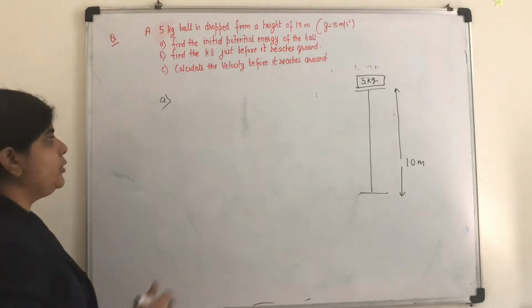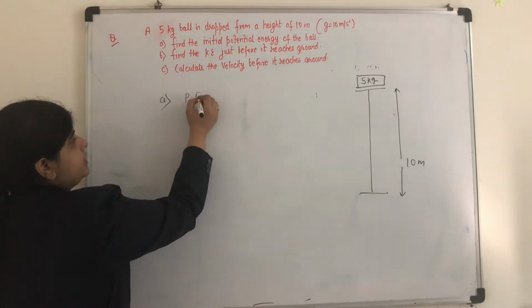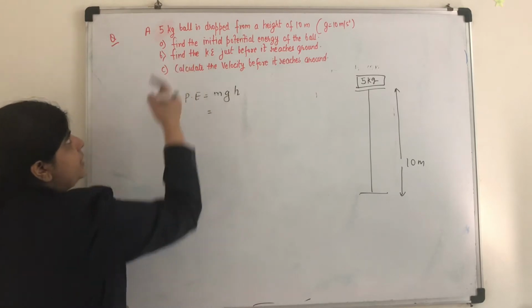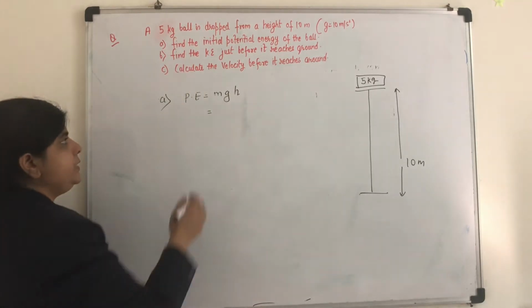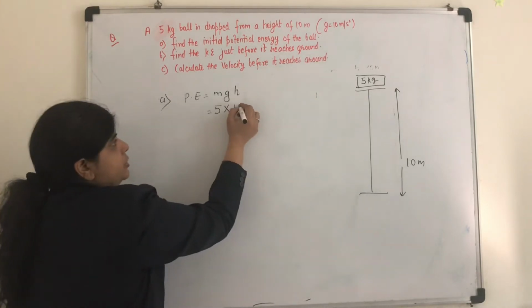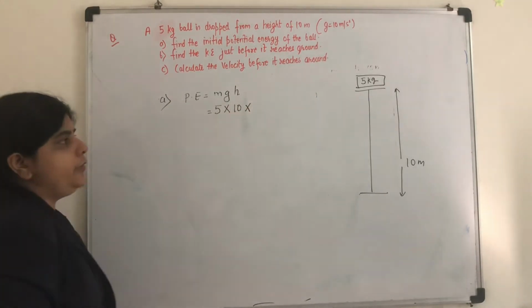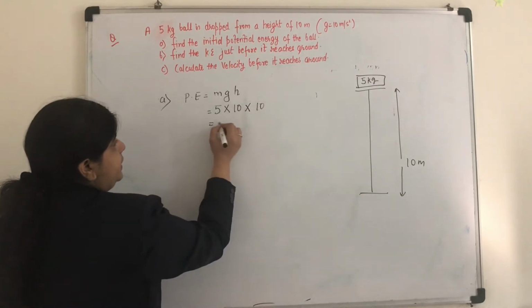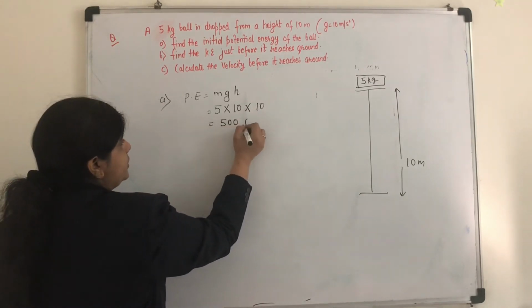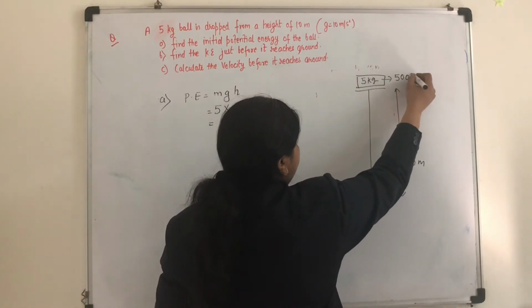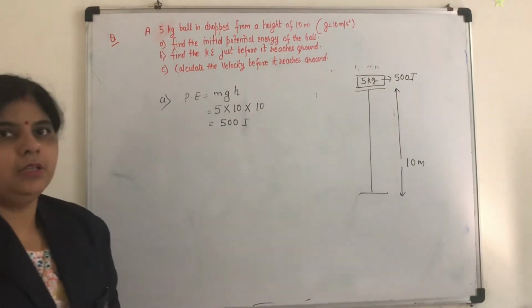You know that potential energy, the formula is given by m into g into h. What is the mass of the body given? It is given as 5. Gravity, use g as 10. So I will use g as 10. And what is the height? Height is given as 10. So this will be simply 500 joules. So at this point, the body is possessing 500 joules of energy, right?